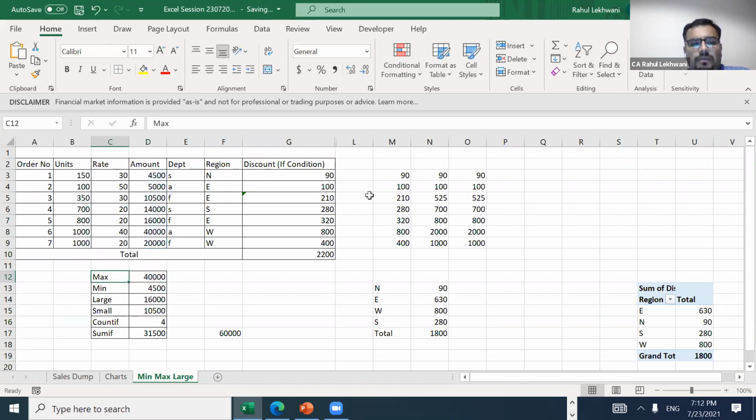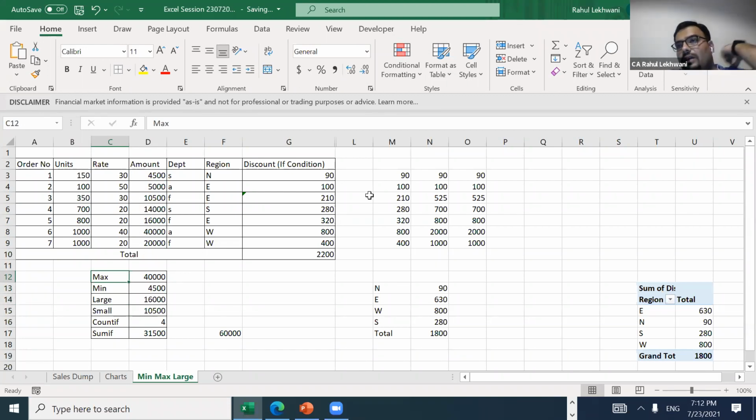Just like max, we have min, that is minimum. So if I want to see what was the minimum value of the order. See, when you are actually working in costing, and when you are working with a client who is in manufacturing and selling and distribution, then this kind of data is very important. What is the maximum order? What is the minimum order? This is what they use as MIS.